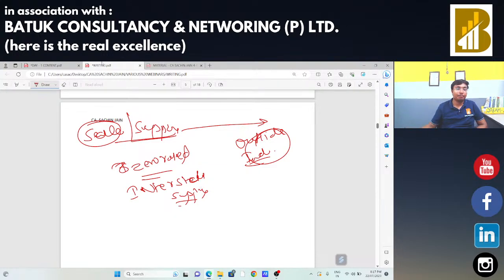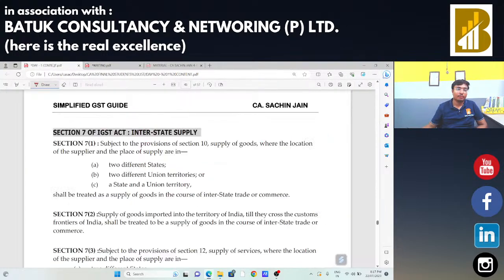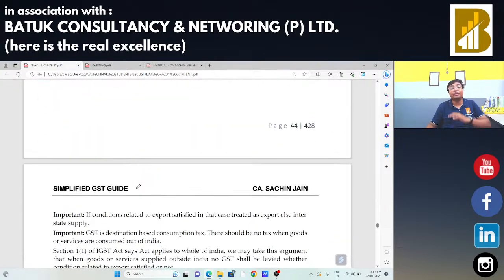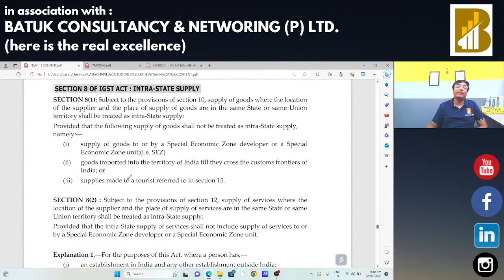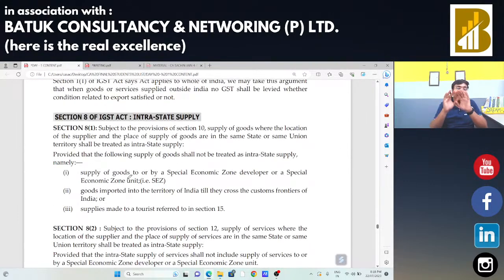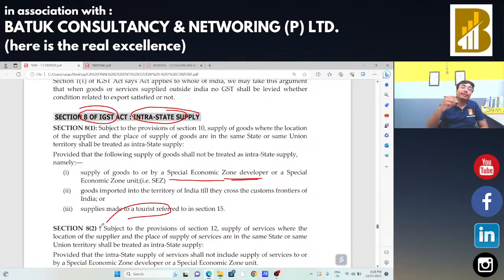So now, as per section 7 of the IGST Act, two different states, two different union territories, one state and one union territory के बीच में कोई भी transaction होता है, that will be treated as your interstate supply. We had done that concept. Section 8 of IGST talks about your intrastate supply, and one special exception is there regarding special economic zone, and another exception is there whenever there is a tourist.